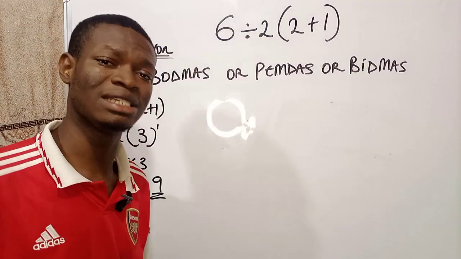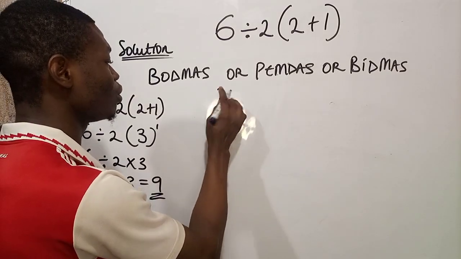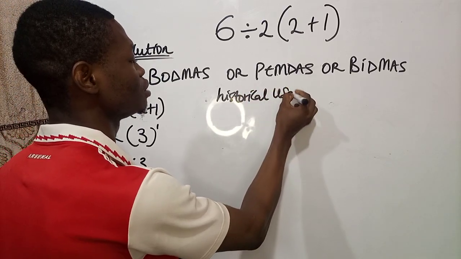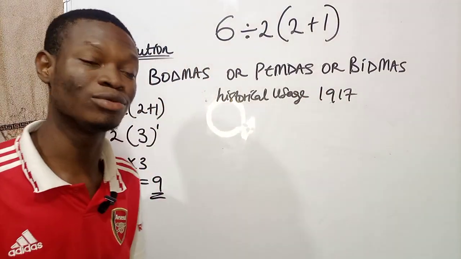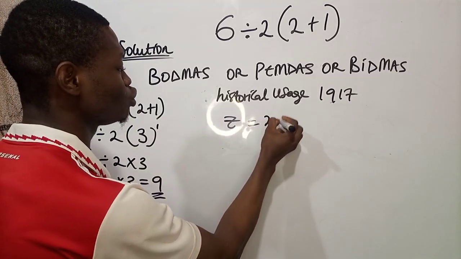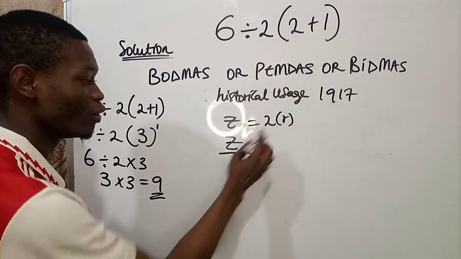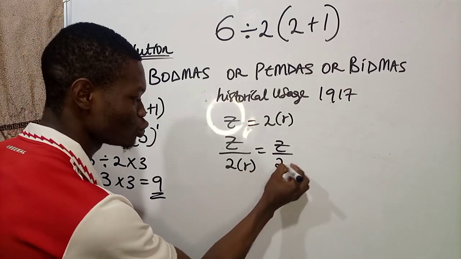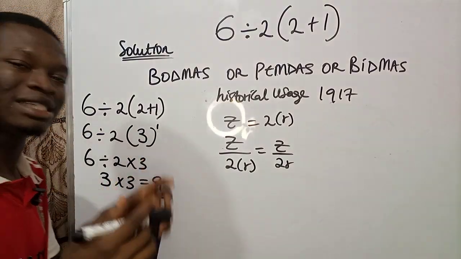Now, for those people that said it is 1, when we trace back to historical usage in 1917, ancient math textbooks will tell us that if you have Z divided by 2R, this simply means Z divided by the whole of 2R, which is 2 in parenthesis R, which is Z all over 2 times R. So when you divide it, you get your answer. So that is the concept that they use.